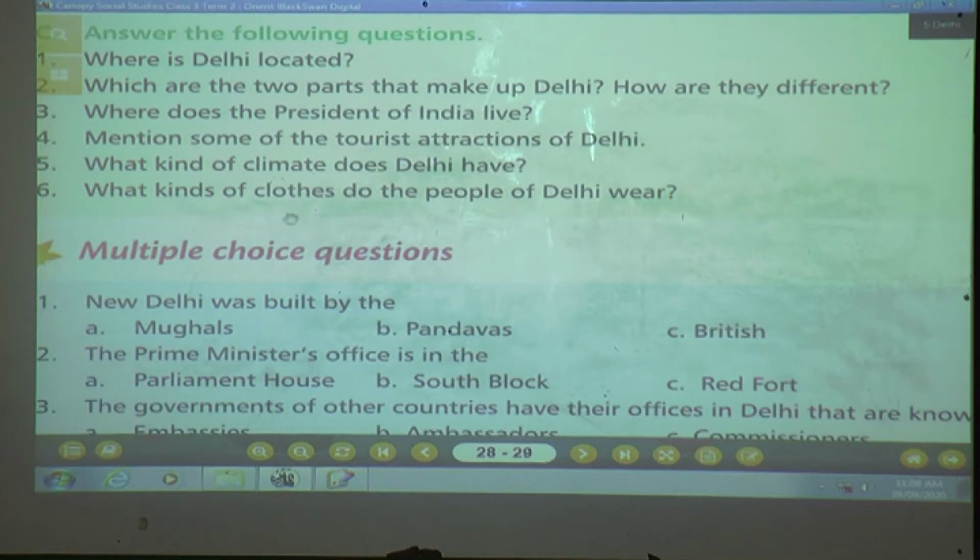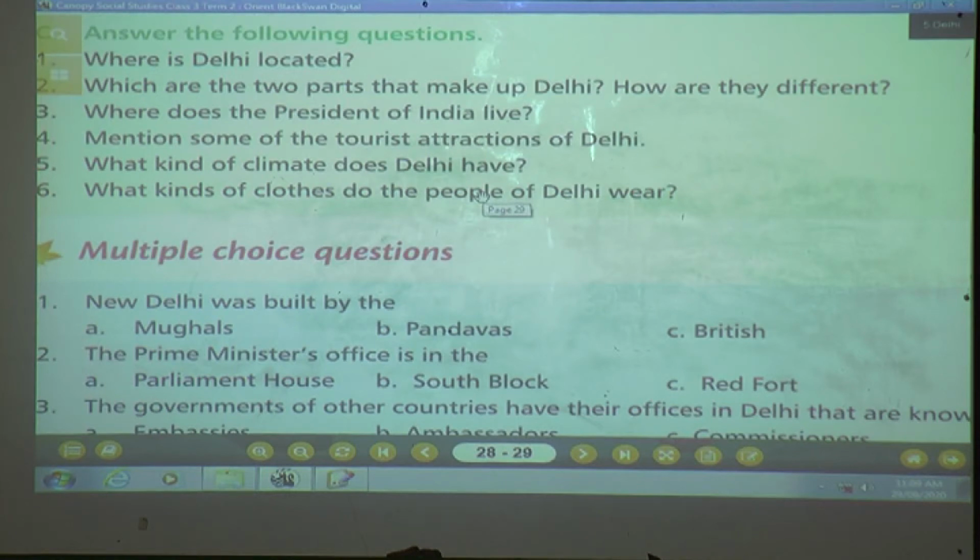What kinds of clothes do the people of Delhi wear? Yes, we have discussed clothes also. Come on children, tell me what type of clothes the people are wearing in Delhi. Yes, give me the answer. Correct. People from all states of India live in Delhi. So you can see people wearing all kinds of clothes in Delhi.